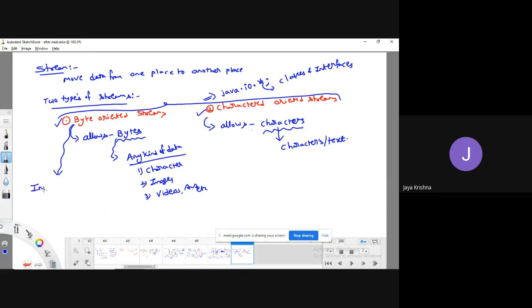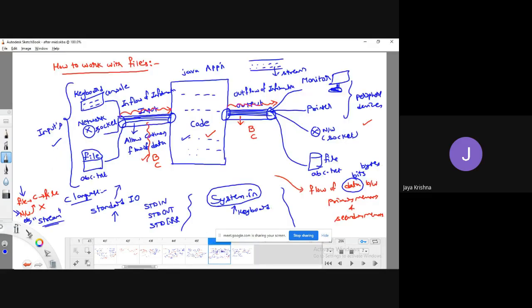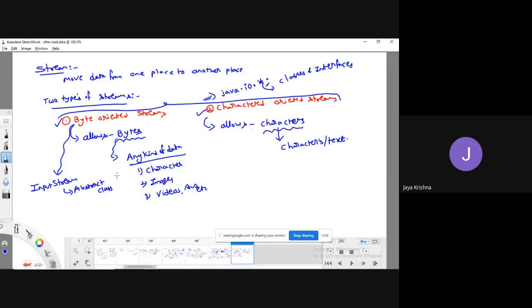One is InputStream, which is a kind of abstract class meant to move the flow of data from input devices to the Java application.